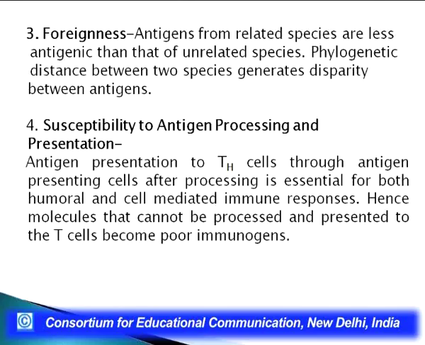The reason being, the phylogenetic distance between the cow family and the rabbit family is quite a lot, and hence bovine serum albumin coming from the bovine family, or the Bos family, is less immunogenic in a buffalo or a cow, but it is highly immunogenic in a rabbit. So, the molecule has to be felt as foreign, as a new thing. The immune system should recognize it as a foreign material. It should not recognize it as a related molecule.